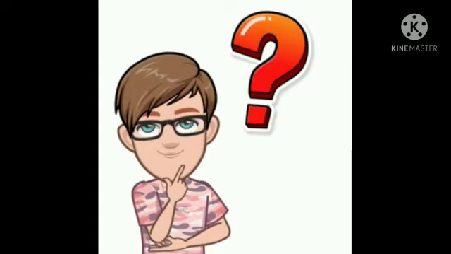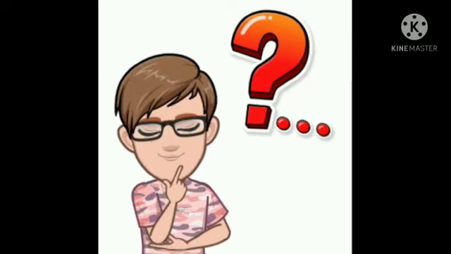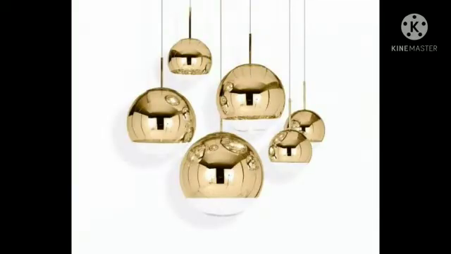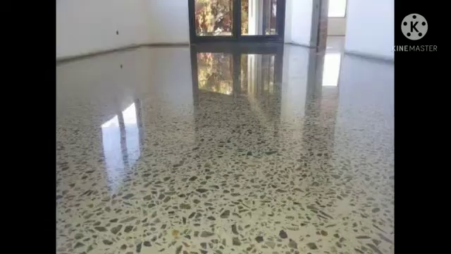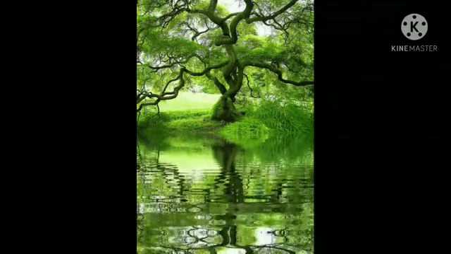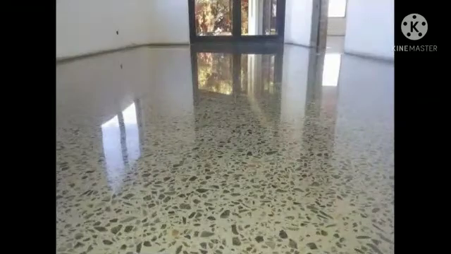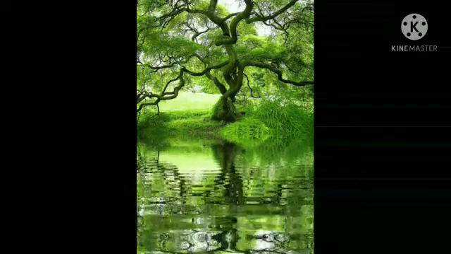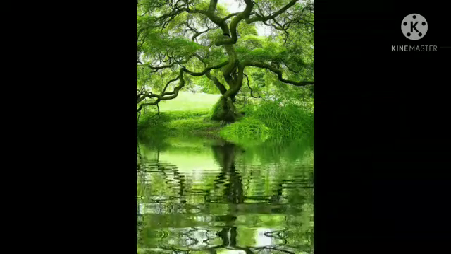How can we change the path of the light? Do you know, children, what happens when light falls on a polished or a shiny surface? Let me check. The polished or shiny surfaces act like a mirror and reflect the light that falls on them, which means these surfaces change the direction of the light. In the first image, we can see the reflection of the door on the floor. In the second one, we can see the reflection of the tree on the water surface.